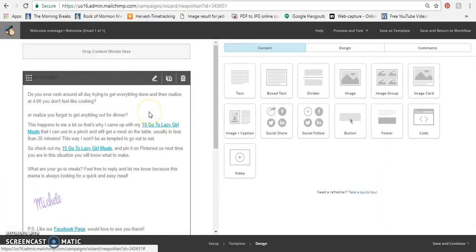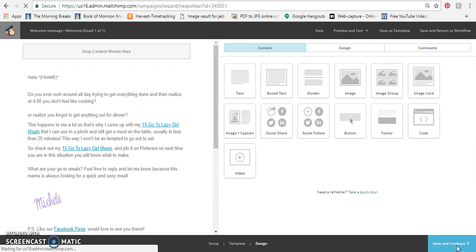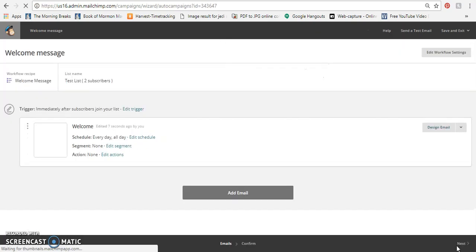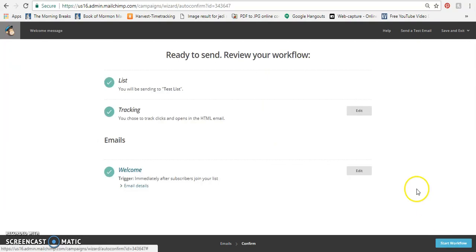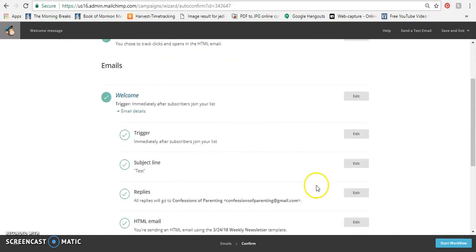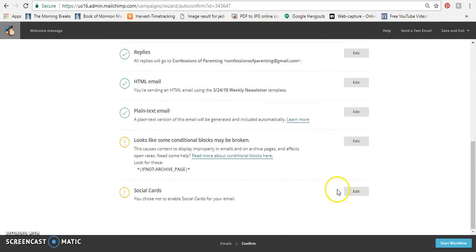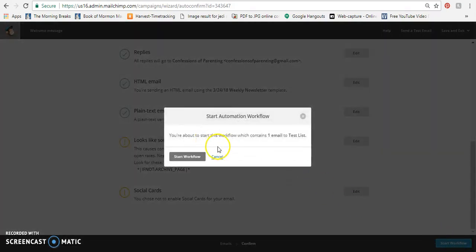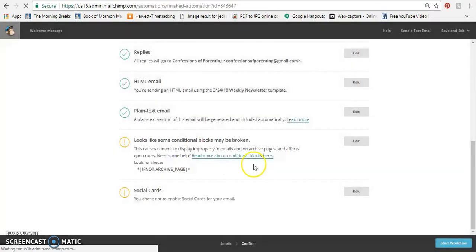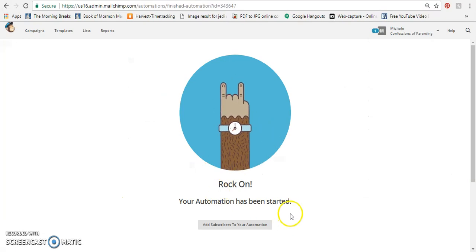It'll take us here in case we want to make any last minute edits, and then we can do save and continue. Which will bring us back to this screen, and then we can do next. This kind of gives us an overview of the workflow, and we can click here and see the email details of what's going on and edit any of those that need to be changed. And then we can go to start workflow. And so it says you're about to start this workflow, which contains 1 email to a test list. So we start workflow, and then it'll say your automation has been started.